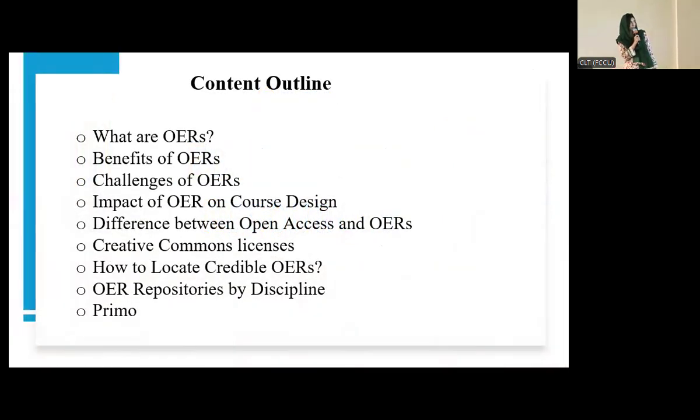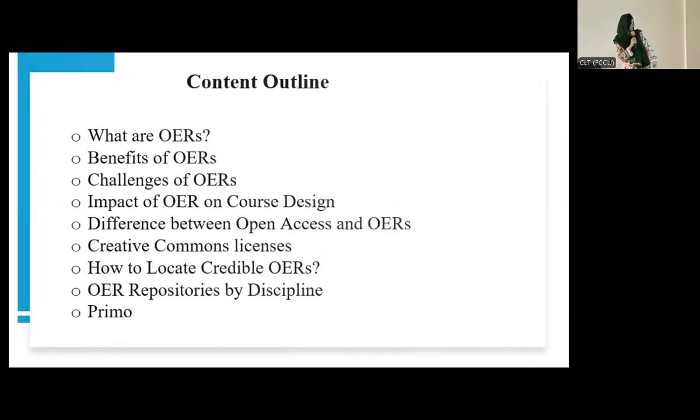Okay, so these are the content outlines. We will talk about all of these points one by one. First, what is OER, what are the benefits? Of course, if anything has benefits, definitely there are some challenges as well. And then what is the impact of OER on course design, and the difference between open access and open educational resources, and Creative Commons licenses, how to locate credible OER sources, what are the good disciplinary OER sources as well. And then I will talk about Primo. I will explain what Primo actually is.